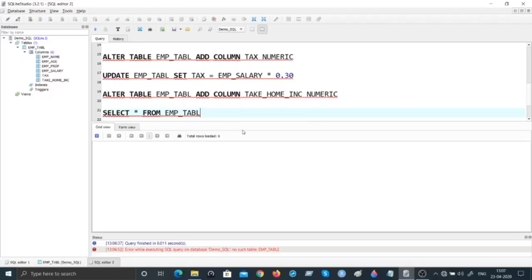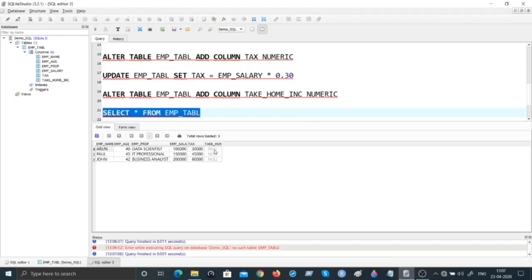There is no E here. Let me just remove that and see if it matches with the exact table name. Voila. As anticipated, there are no values available for the take home income because we have not computed it. So how do we compute?